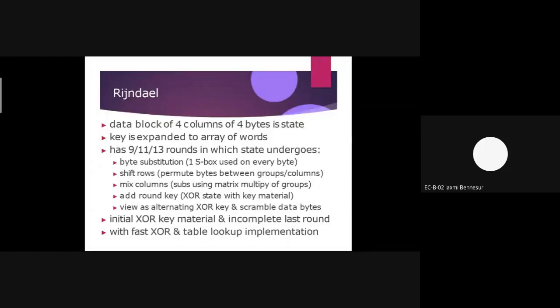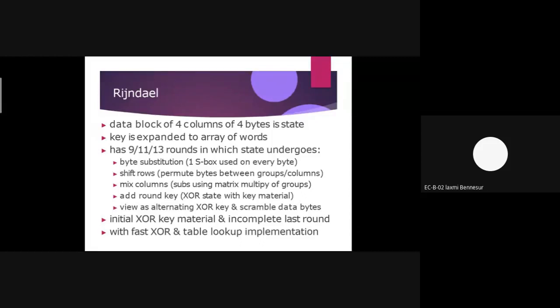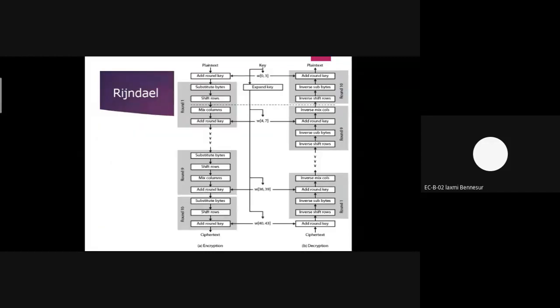We have to study the AES algorithm based on these four states: first byte substitution, second shift row, third mix column, and fourth add round key. Based on these four parameters the design of AES depends. If you have to design the AES algorithm, we have to study the various states in detail. So it is Rijndael.